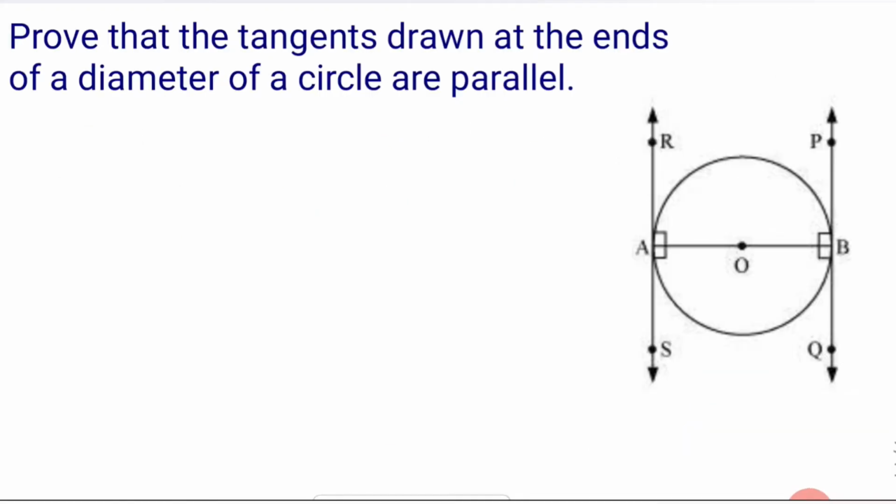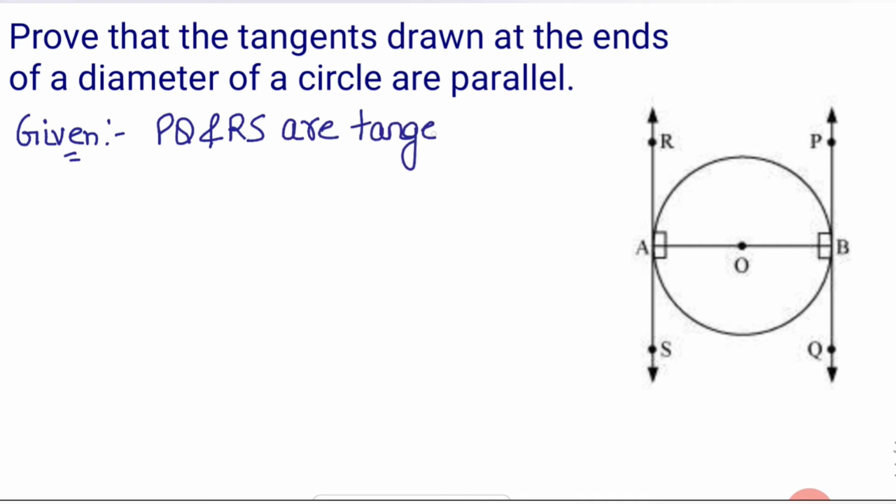Prove that the tangents drawn at the ends of a diameter of a circle are parallel. Here I have drawn a circle with center O. AB is the diameter, and PQ and RS are the tangents at the ends of the diameter. So you are given that PQ and RS are tangents to the circle with center O, and AB is the diameter of this circle.